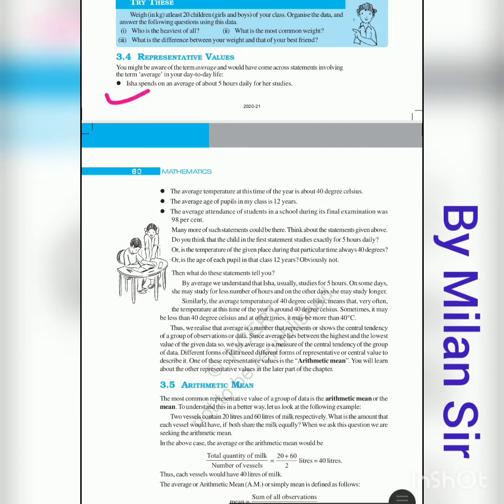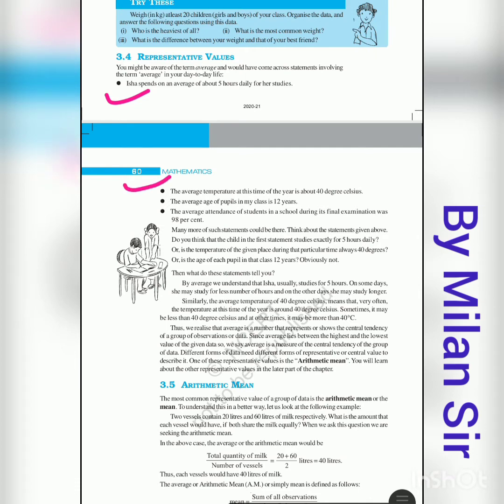Isha has spent on average about 5 hours daily on her study. It does not mean that every day she spent only 5 hours. Sometimes 5 hours, sometimes 4.5 hours, sometimes 6 hours. But on average it is 5 hours. This is called a representative value. This represents all her days' work, right?